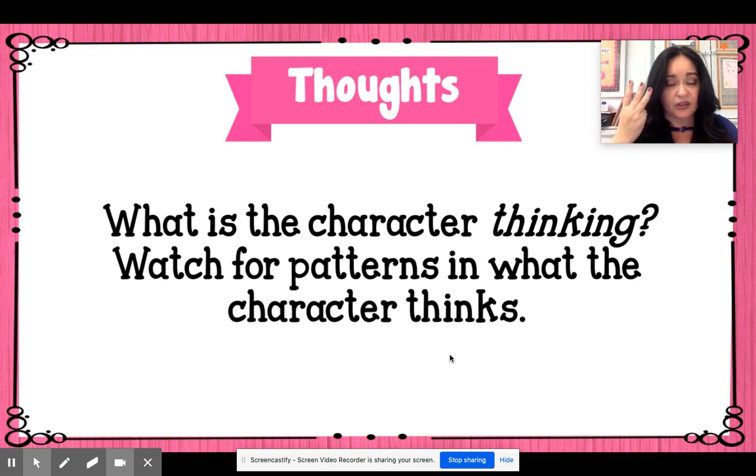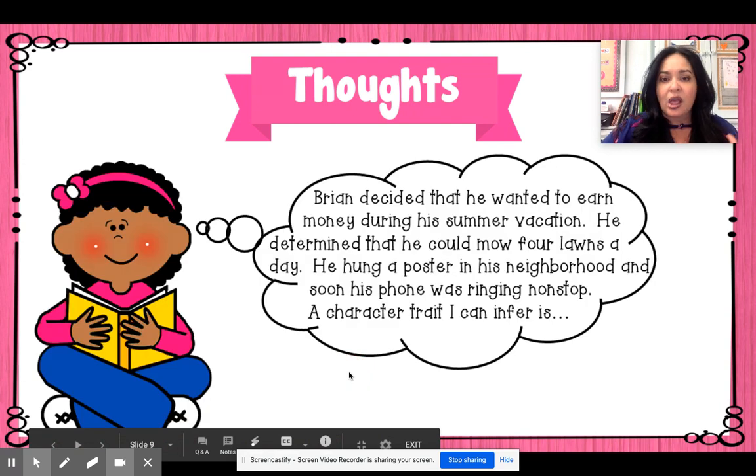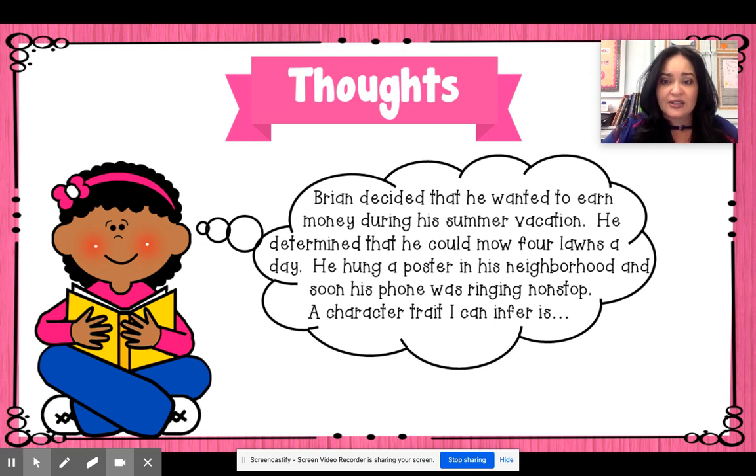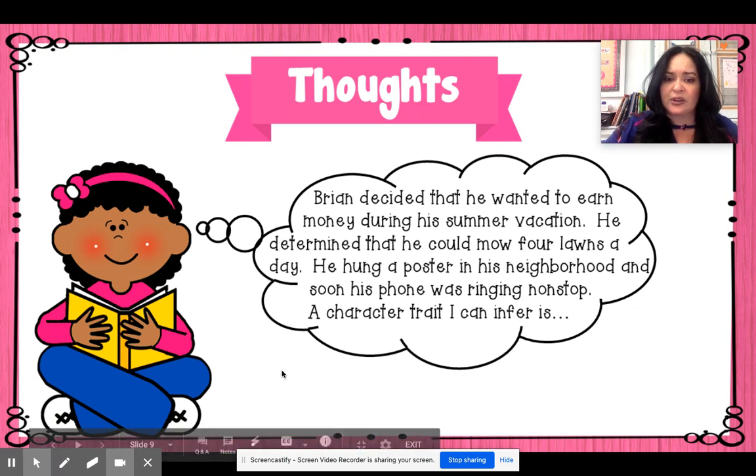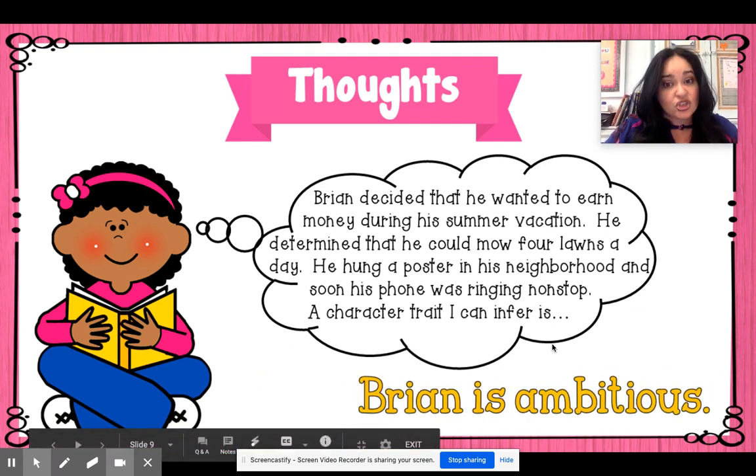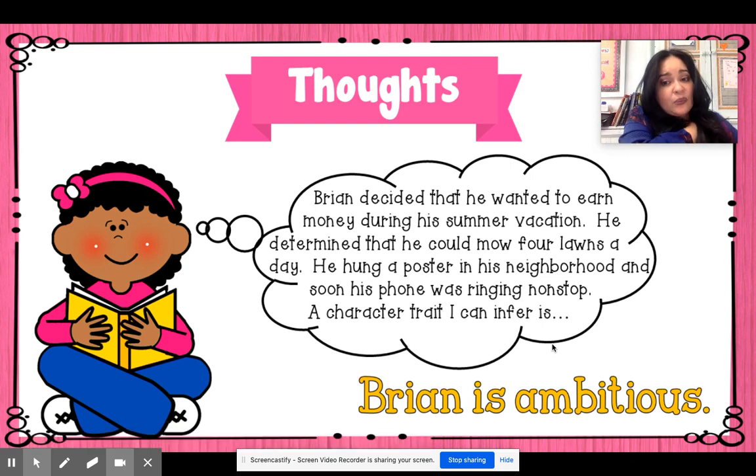And a third way of figuring out a character trait is what is the character thinking? So you want to watch for patterns in what the character thinks. Here's an example. Brian decided that he wanted to earn money during his summer vacation. He determined that he could mow 4 lawns a day. He hung a poster in his neighborhood, and soon his phone was ringing nonstop. A character trait that I can infer, or I can guess, is what word describes Brian? Brian is ambitious. That means he's motivated. He wants to make money. He wants to work hard.